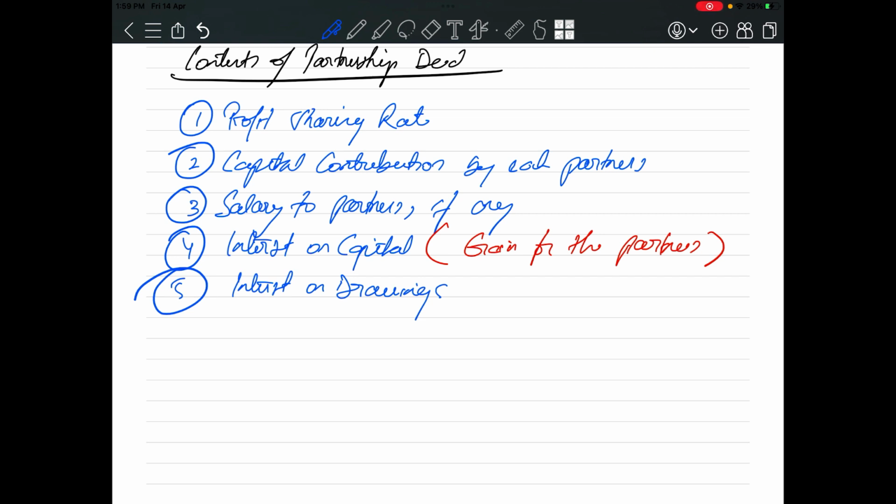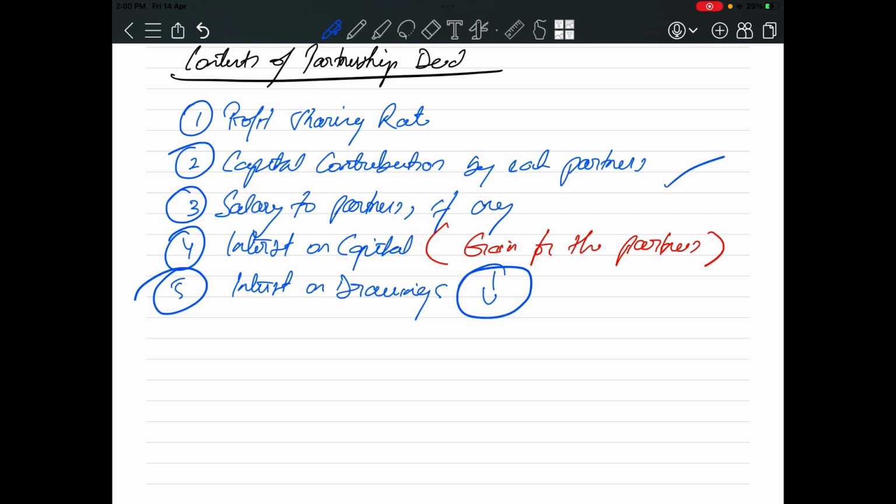We have discussed in the basic class that a proprietor has introduced capital into the business and he has withdrawn money or goods for his personal use. So what will happen? His capital will come down. If he withdraws any amount, the cash balance will come down, and if he withdraws any goods, his purchase will be reduced. Likewise in partnership firms, partners will normally introduce capital.